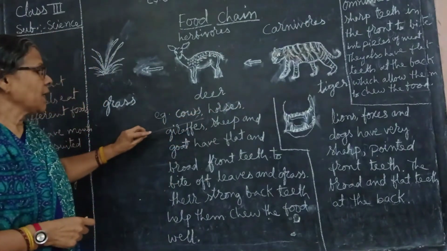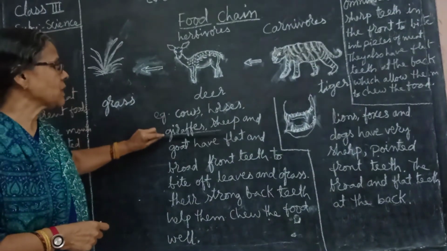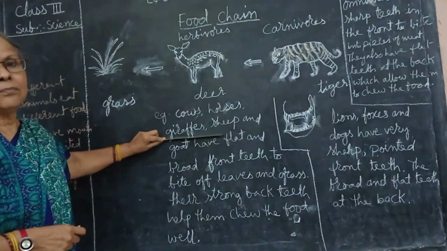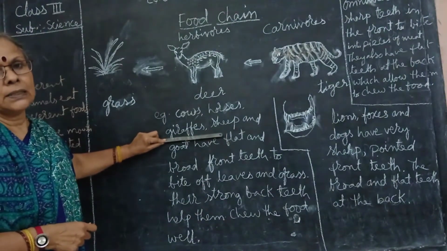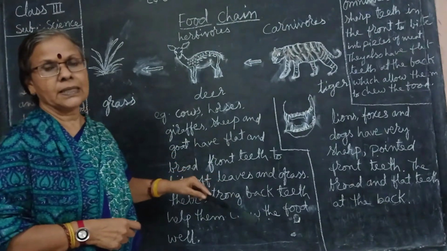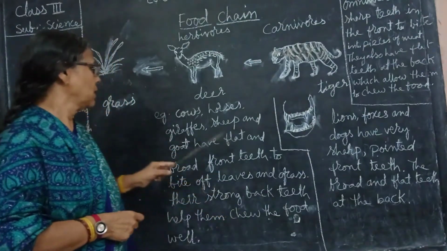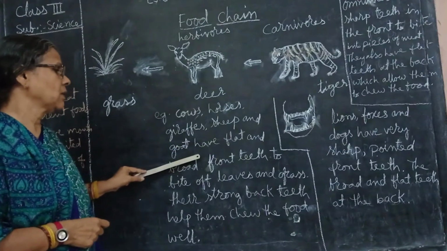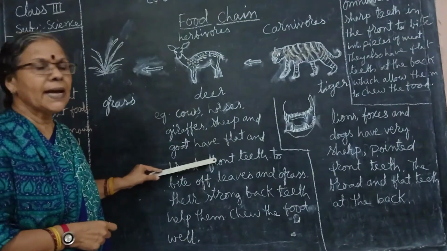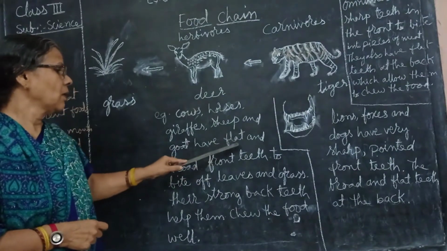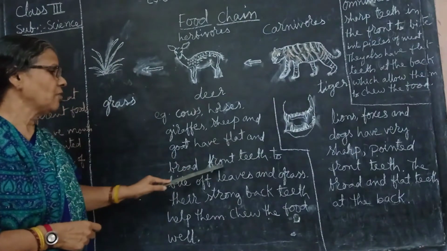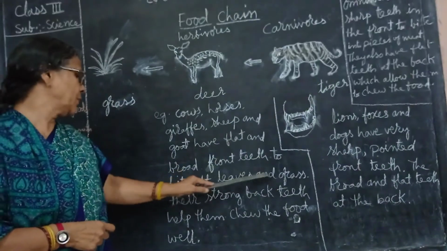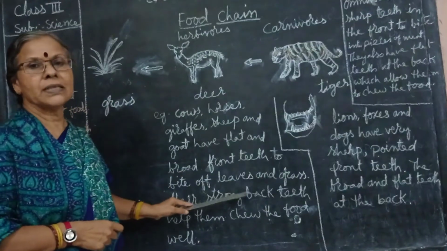Now you can see cow. The herbivorous animals, you might have seen many times the cows grazing in the grassland. Horse, giraffe, sheep and goat. How do they have the teeth?